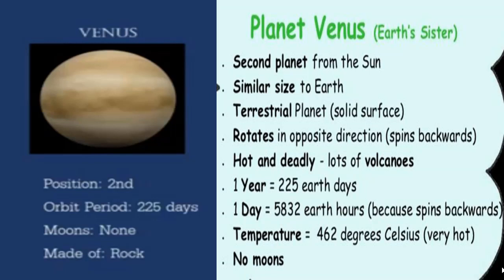Its 1 year is equal to 225 Earth days, and 1 day is equal to 5832 Earth hours because it spins backwards. Its temperature is 462 degrees Celsius and it is very hot, and it also has no moon.